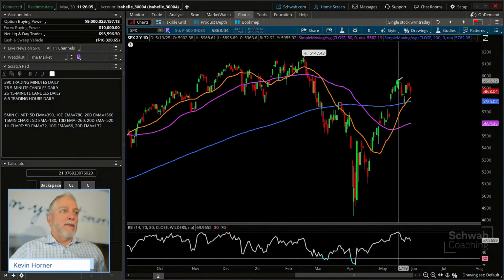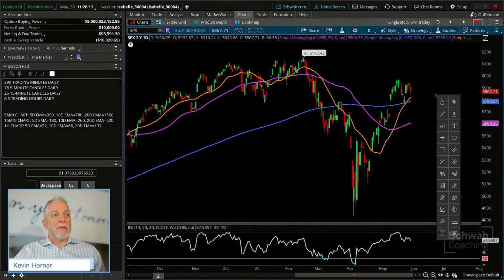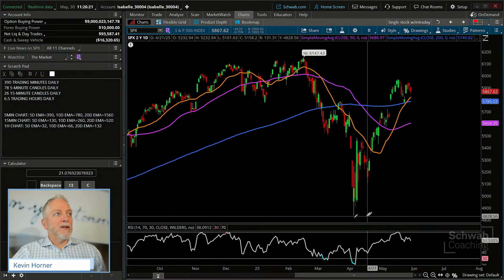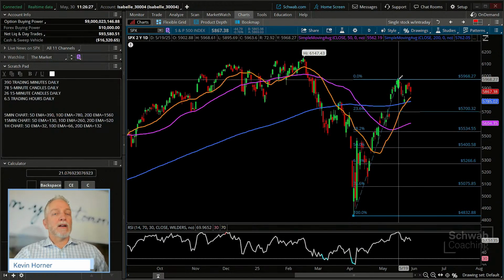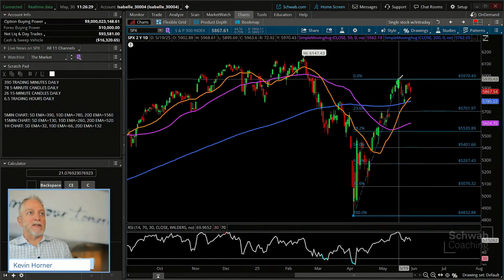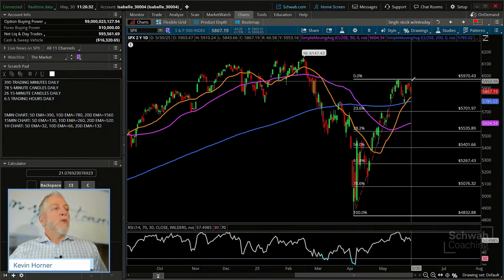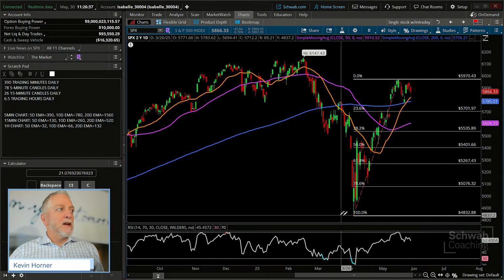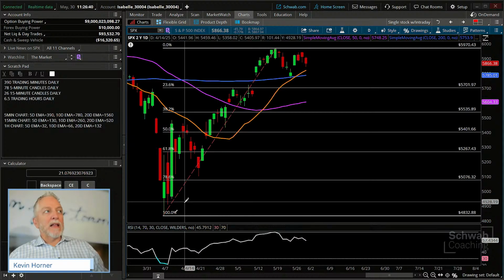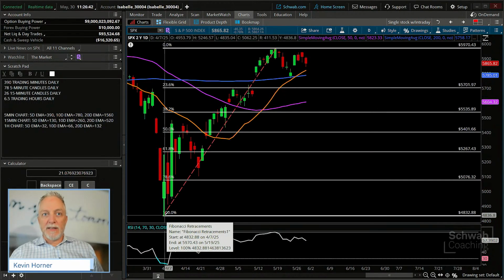So let's draw this line. I'm not right clicking anything. I'm clicking on the trackball on my mouse and it's giving me this pop-up window. Now I'm going to go to my Fibonacci retracement tool right here, just the percentage. And we're then going to start by left clicking here at the bottom and I'll take it all the way to the top. I just left clicked once. I don't have to hold it. And then I go all the way to the top and I let go again. I left click once more and it snaps in place. Okay. Now, what is this telling us? Well, the short-term look at this says we have an uptrend in place from this 48.30 level to approximately 59.70.